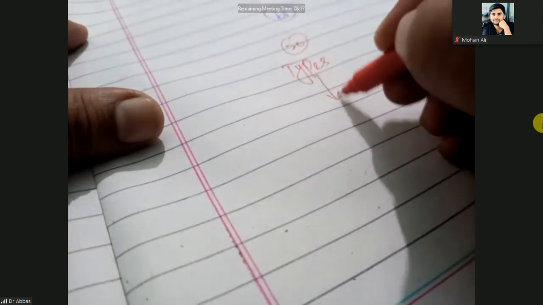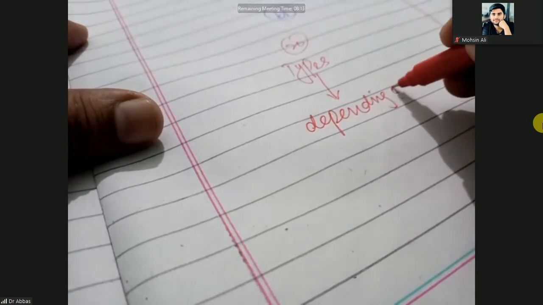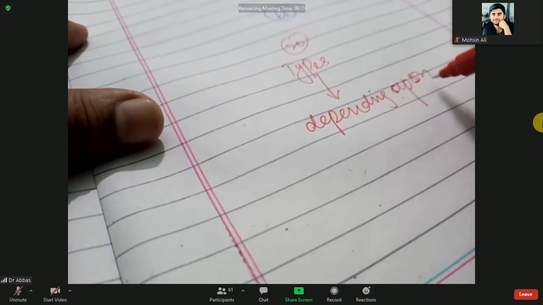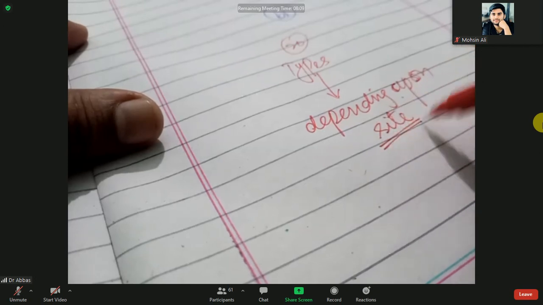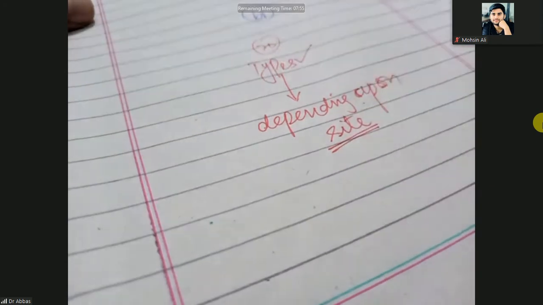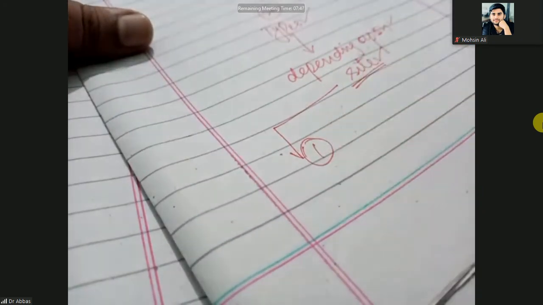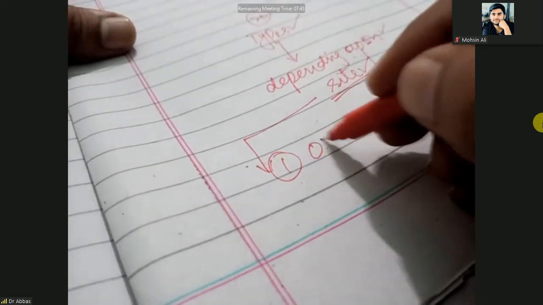These types are divided depending upon the site. Which site is involved? So there are different types of candidiasis depending upon the site. The first one is oral candidiasis.